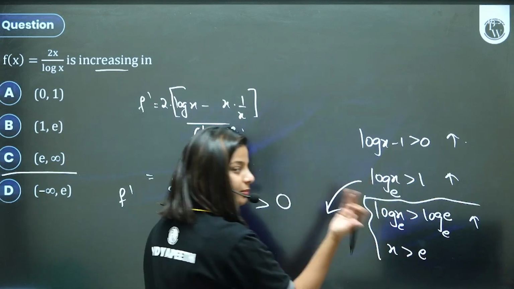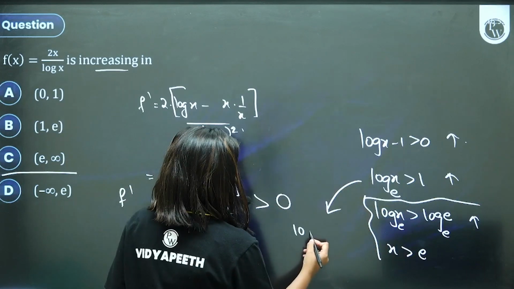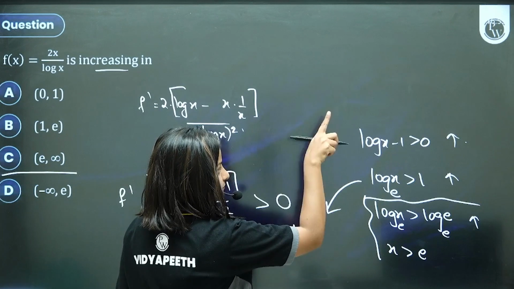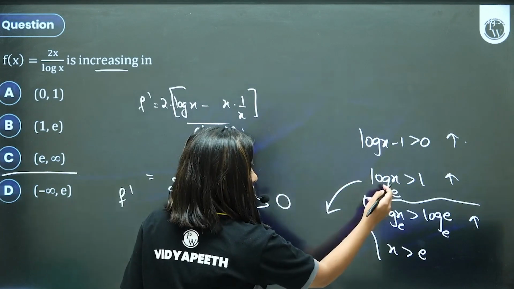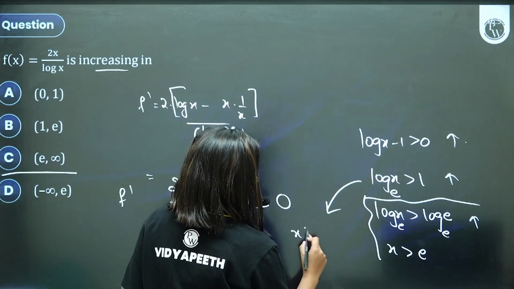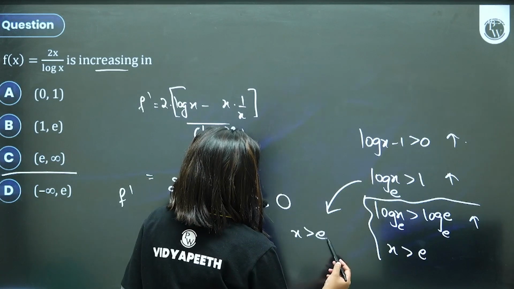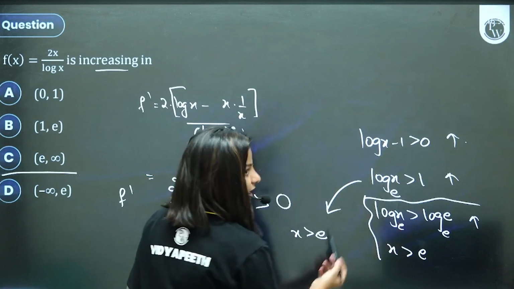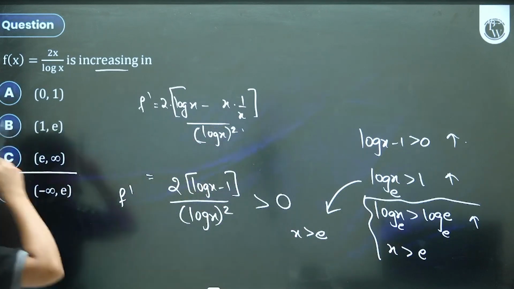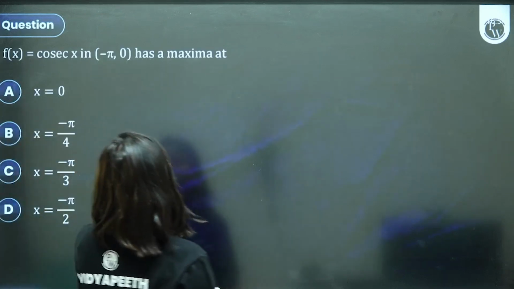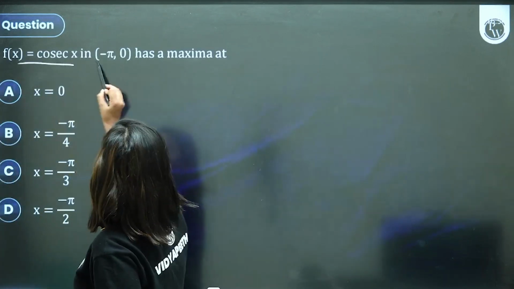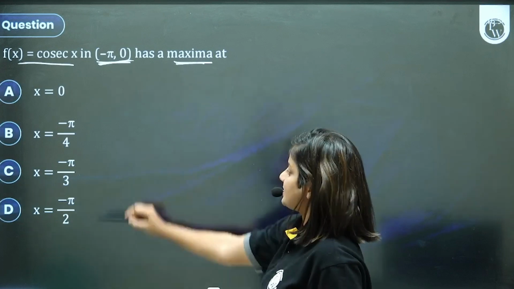Or in other words, you can also try to understand: convert this logarithmic into exponential, since it's an increasing function. So I can write it as, if I remove log and take e on the other side, x is greater than e. It will come directly as well. Correct. Next, if f of x is cosec x in minus pi to 0, where is its maximum?